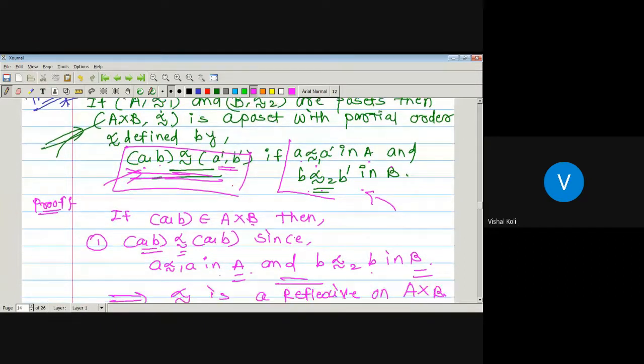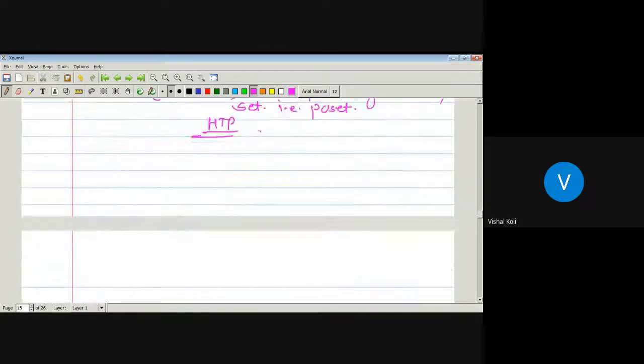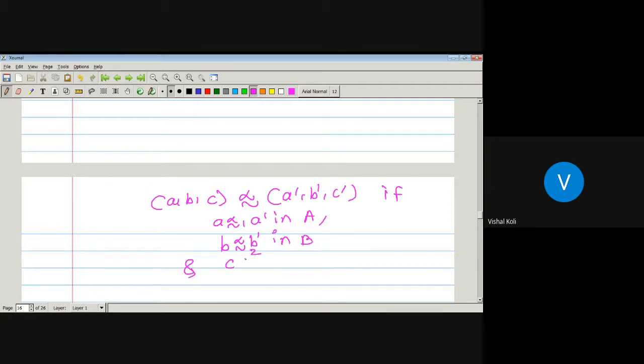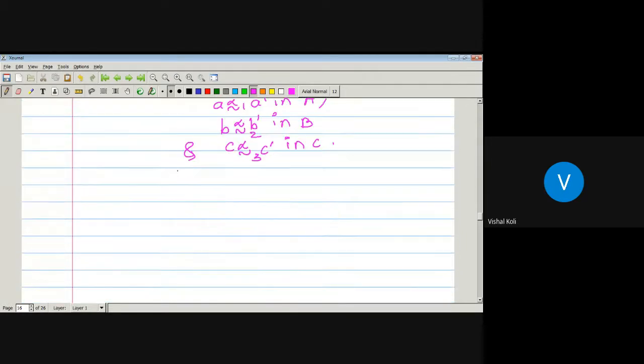That is, if A, B, C are three sets, then we define the ordered pair (A, B, C) precedes ordered pair (A dash, B dash, C dash) if A precedes A dash in capital A, B precedes B dash in capital B, and C precedes C dash in capital C. And similarly, our Cartesian product of these three sets A, B, C with relation precedes is again a poset.